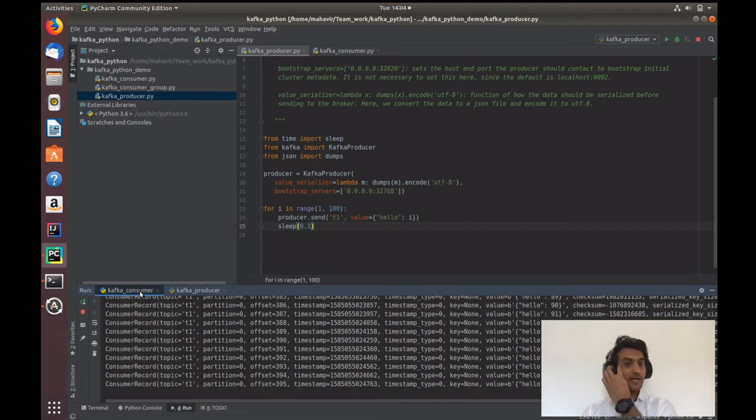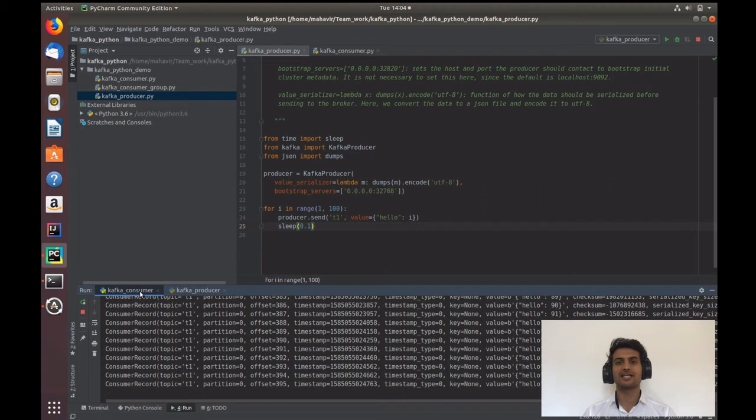Now I will tell you a very important concept in practice about consumer groups. Understand that you have one application, one Kafka consumer. The work of this Kafka consumer is to read some messages from the topic and put them into the database. But what if you have millions of messages per second coming inside this topic?